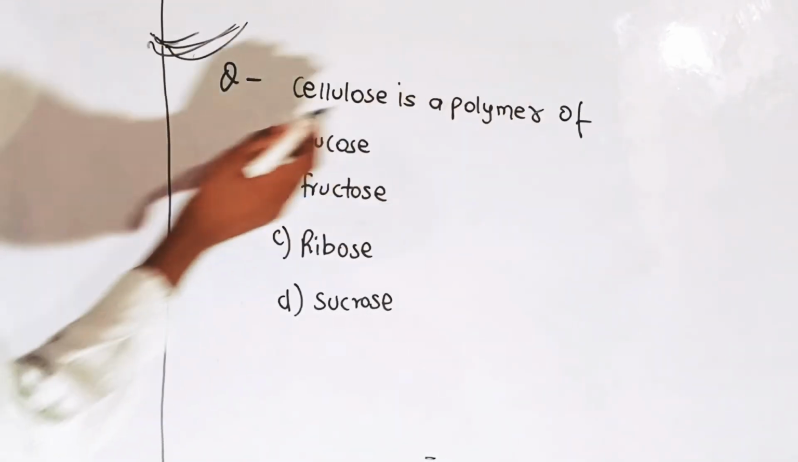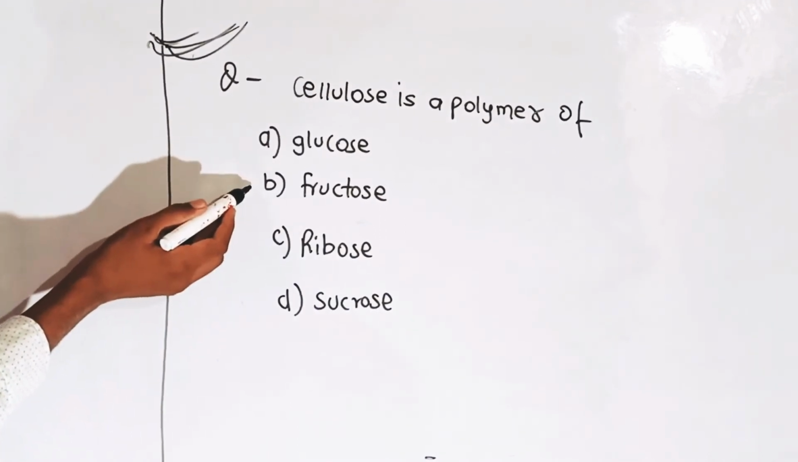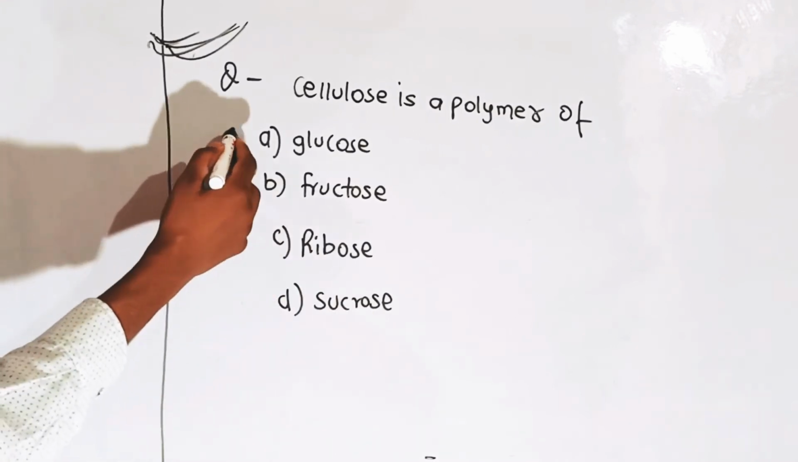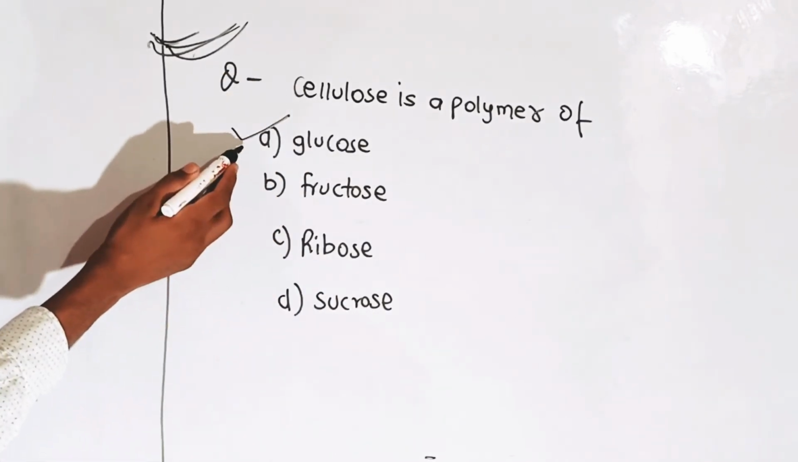Cellulose is a polymer of: first option is glucose, second is fructose, third is ribose, and fourth is sucrose. First option, glucose, is correct, having the formula C6H12O6.